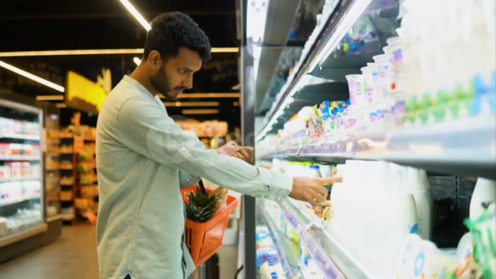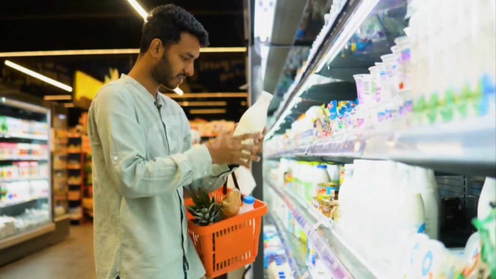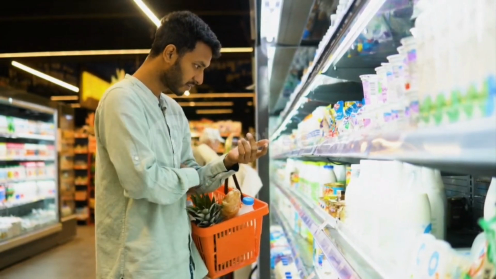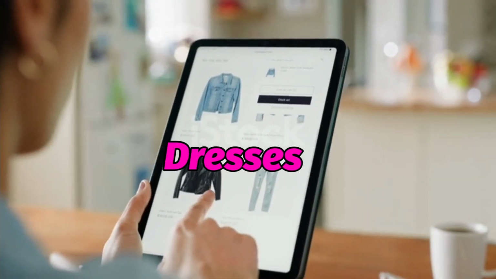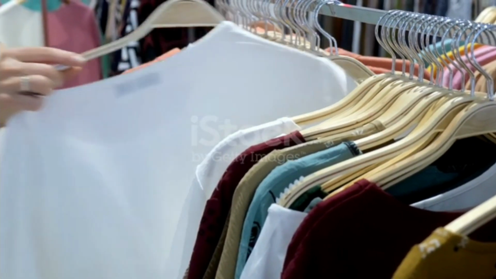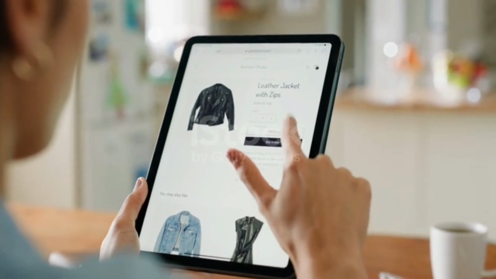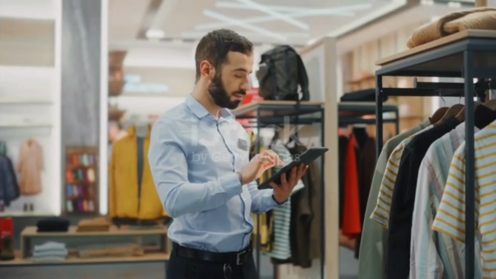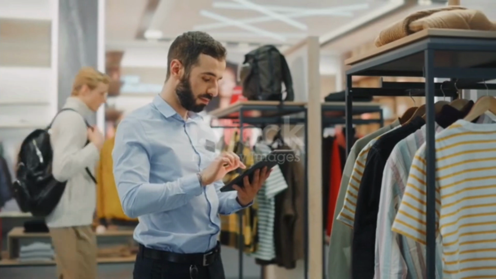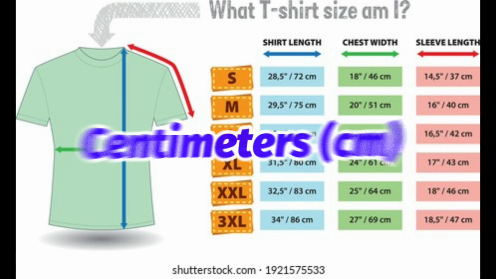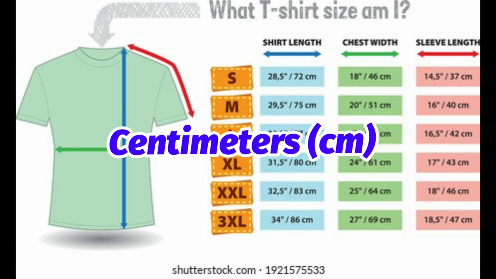Or if you want to buy milk, then you will ask the shopkeeper, give me half liter milk or 1 liter milk packet, right? And suppose you want to order a shirt or a dress online or you want to buy it from the nearby showrooms. Then how do you order it or buy it? You have to mention the size specifications like medium size, L, XL, etc. Then only you will be able to order the dress that suits your size, right? These L, XL, etc. are letter specifications, but their number specifications are 42 centimeters, 43 centimeters, like that.